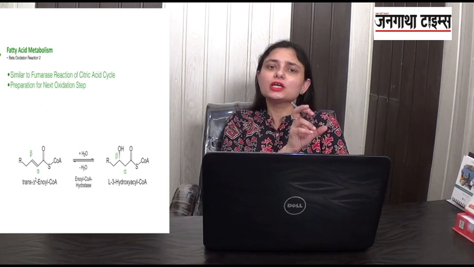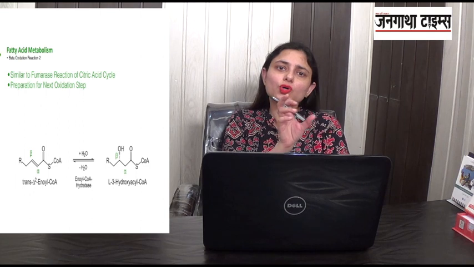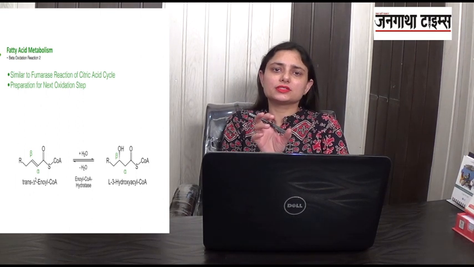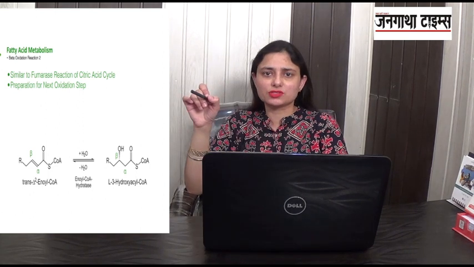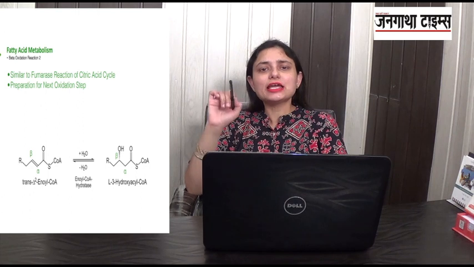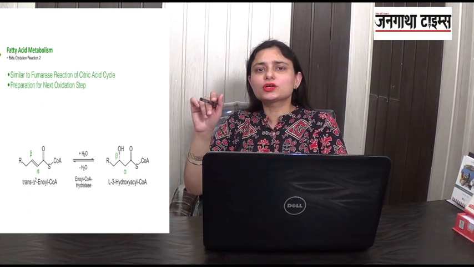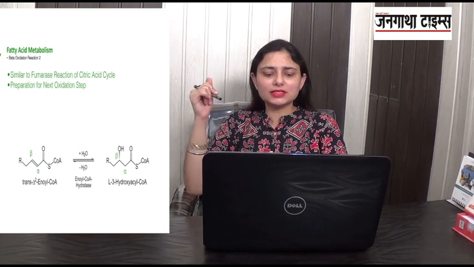Which is the substrate? Trans-enoyl coenzyme A. So the name is enoyl coenzyme A hydratase. That is the enzyme which is catalyzing this reaction. Now in this second process of hydration, we have got L3-hydroxyacyl coenzyme A.